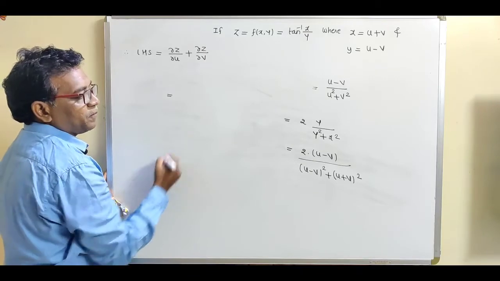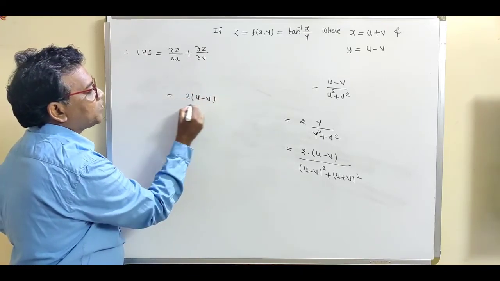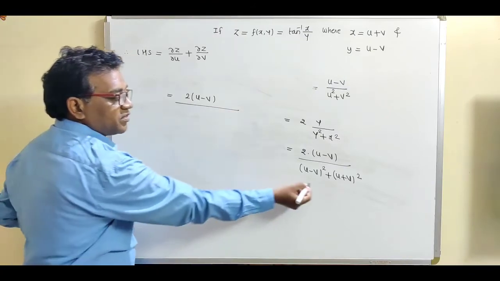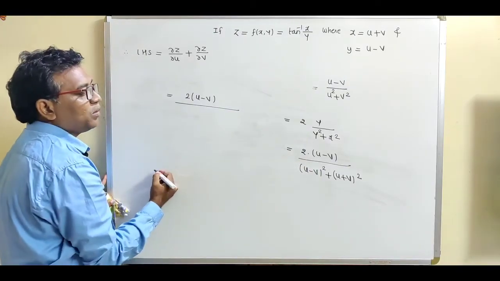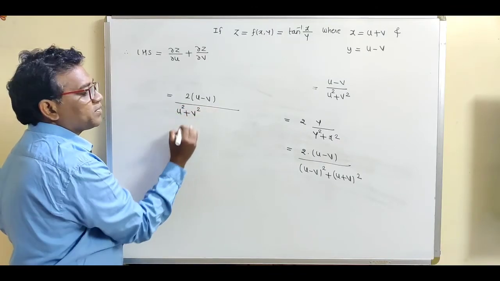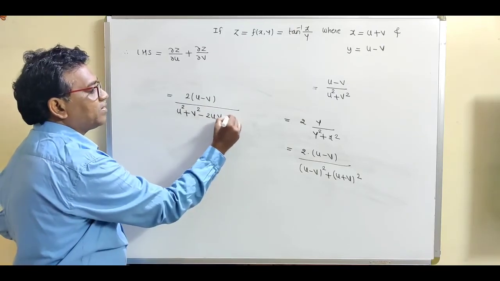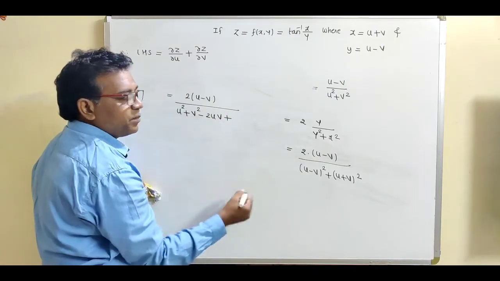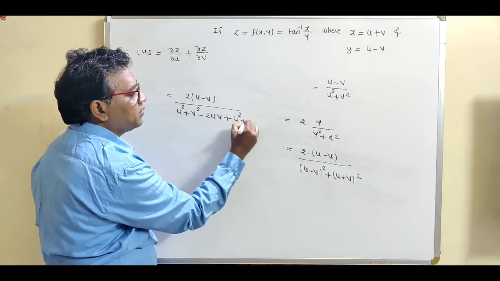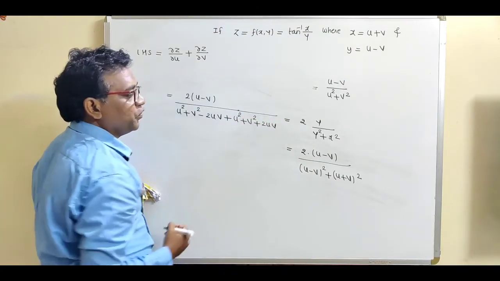So this is equal to 2 into (u minus v) divided by, now just expand this total bracket: square of the first term plus square of the second term minus 2 times product, plus expand this second bracket: square of the first term plus square of the second term plus 2 times product, 2uv.